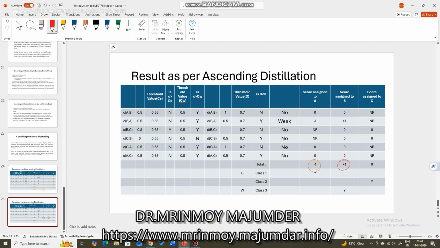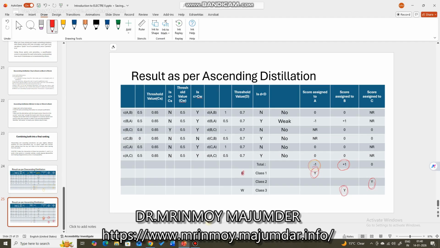So A is minus 1, which is the worst thing, so it will be assigned class 1. And B is plus 1, which is the best thing, so it will be assigned class 3. And C is in between them, so it will be assigned class 2.